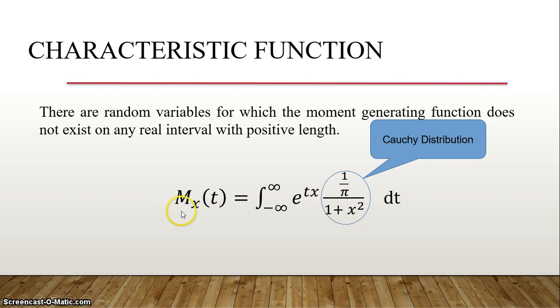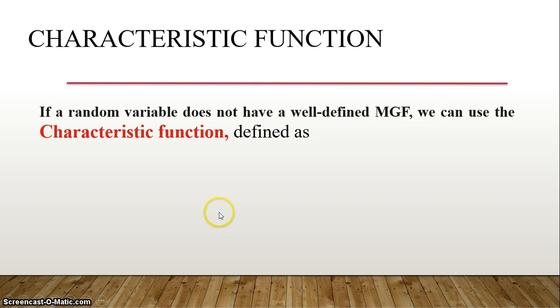Remember that the moment generating function is M_X of t, whereas the characteristic function uses the symbol phi. So phi of omega, and that's why I'm saying it is like the frequency domain. So phi_X of omega is equal to the expectation of e power j omega x. In the place of t, we have here j omega. If a random variable does not have a well-defined moment generating function, then we can use the characteristic function.